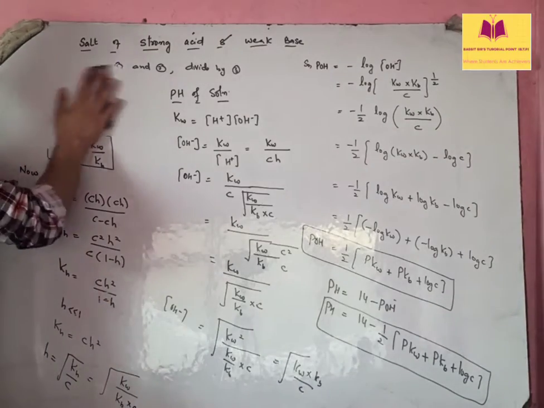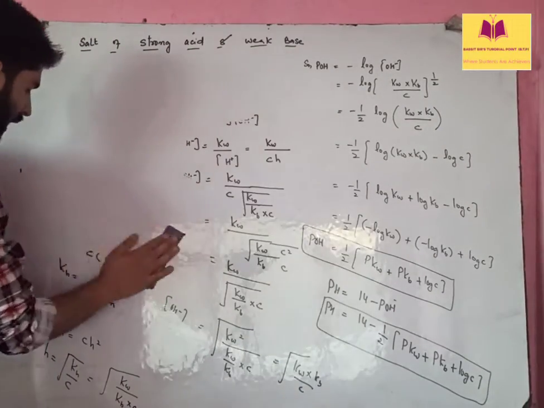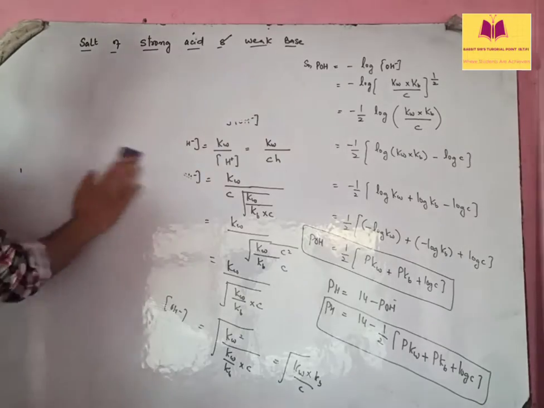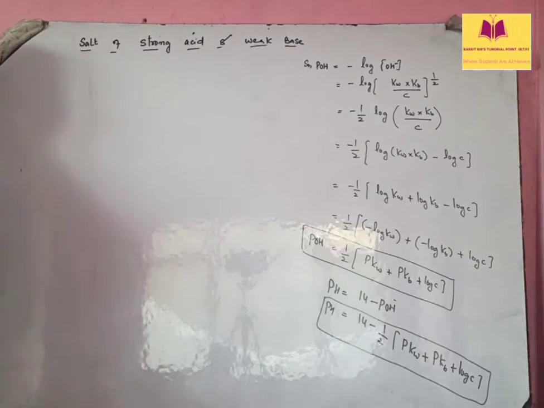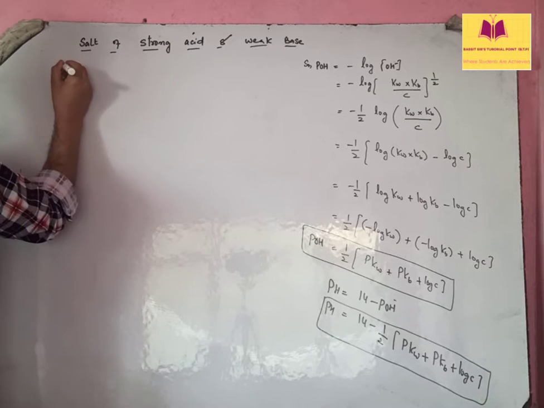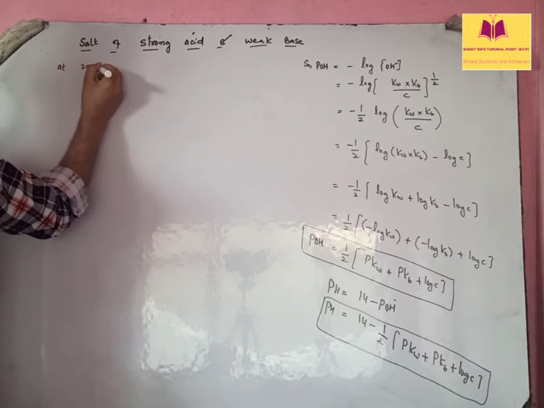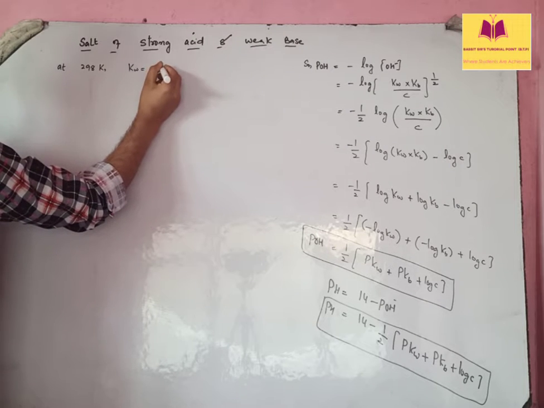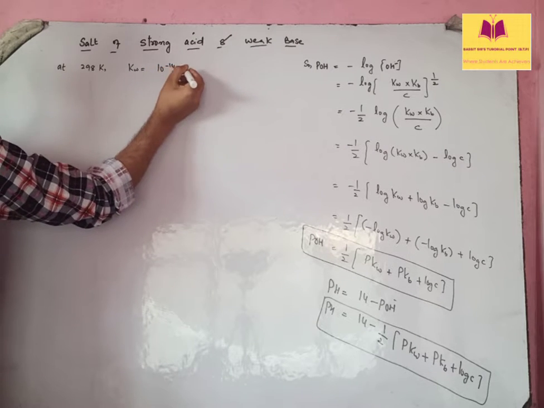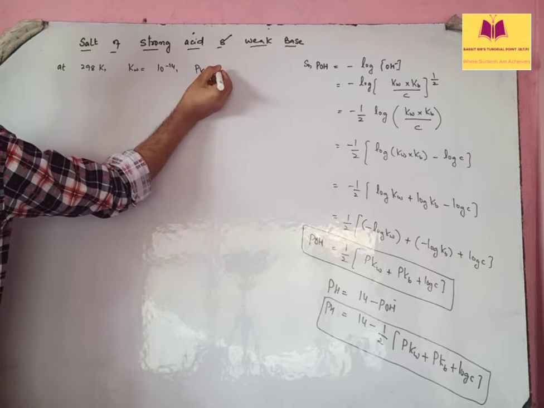So use the values and calculate the pH at 298 Kelvin for such solutions. What will be that? You may say, sir, at 298 Kelvin, Kw is 10 to the power minus 14, so pKw is 14.